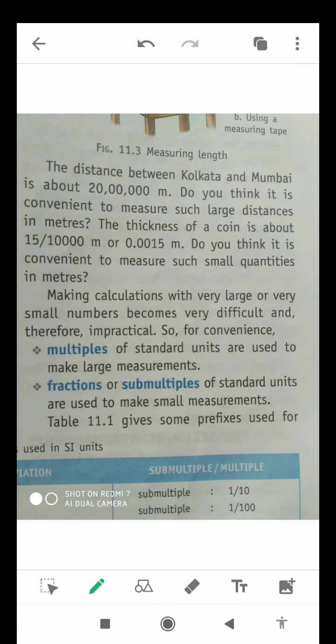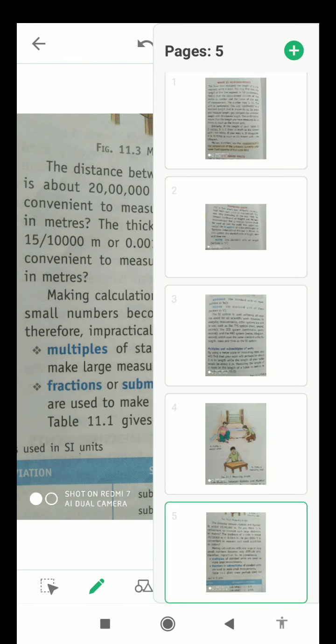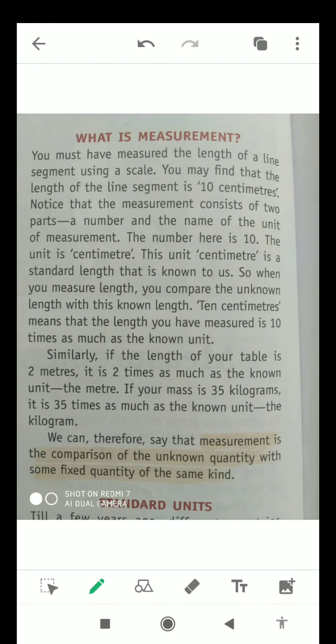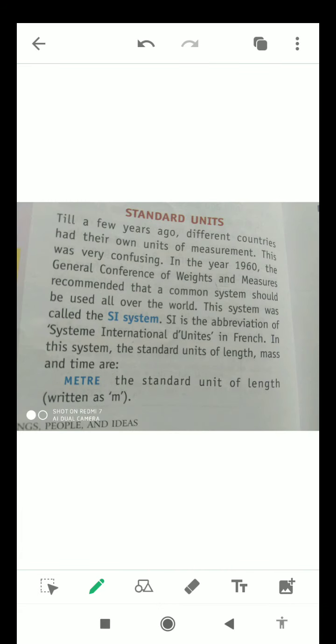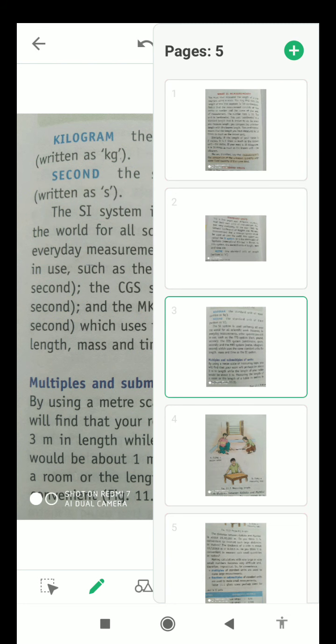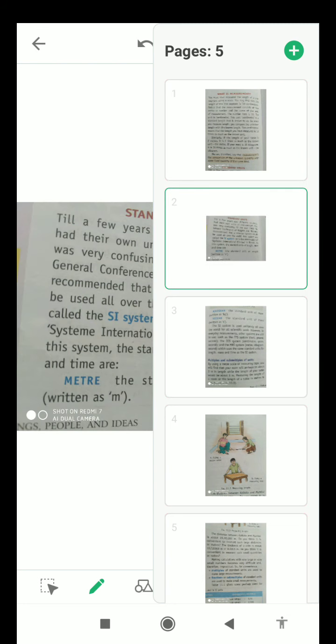So that's it in this video, students. I hope now you will be able to tell what measurement is, what the standard units of measurement are, and when the SI units were introduced all over the world.